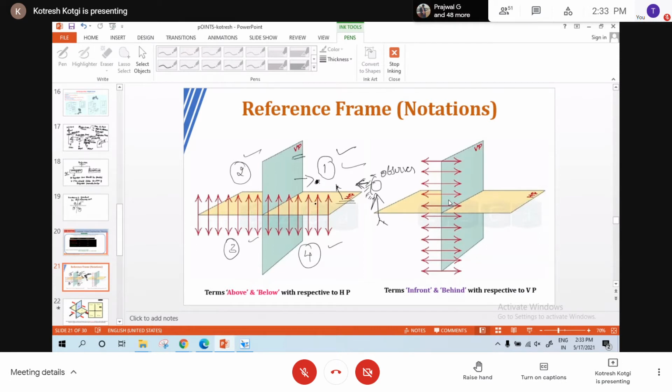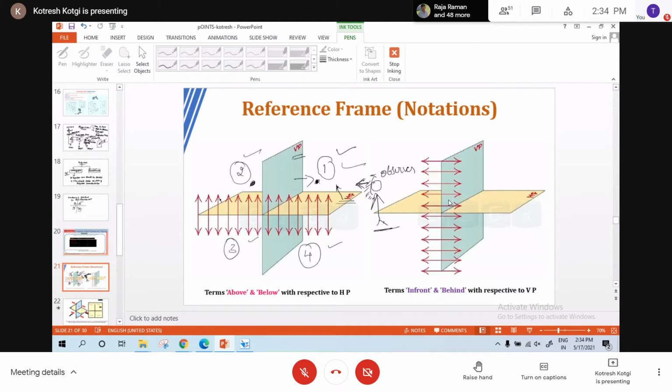Whenever I say the point is above HP and in front of VP, it is in which quadrant? First quadrant. The observer position is constant for all the four quadrants. Remember that.